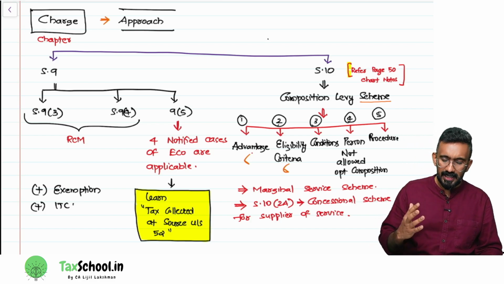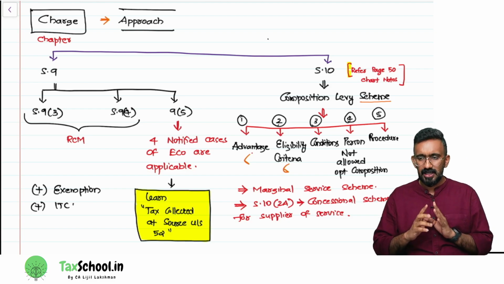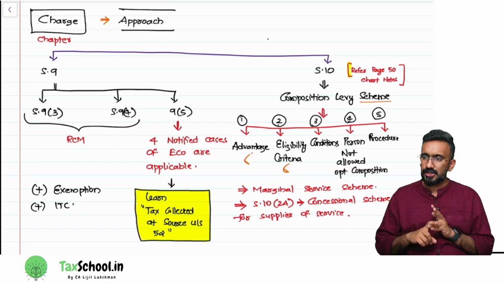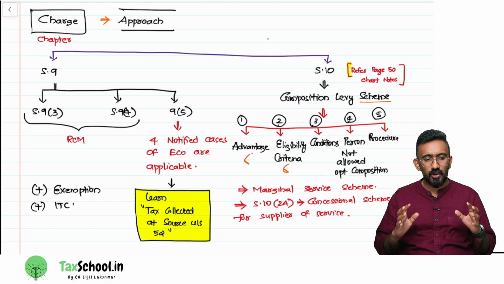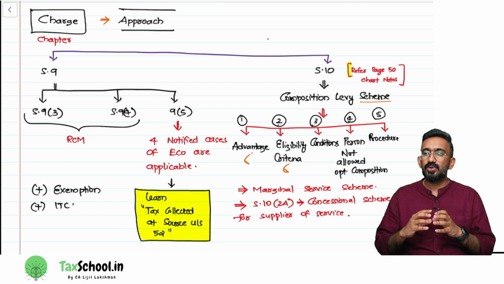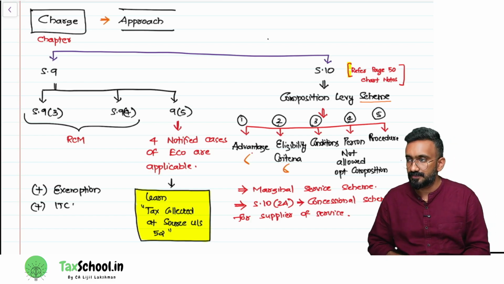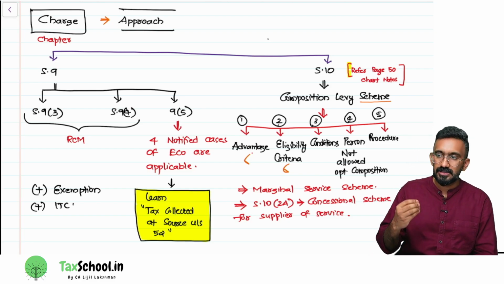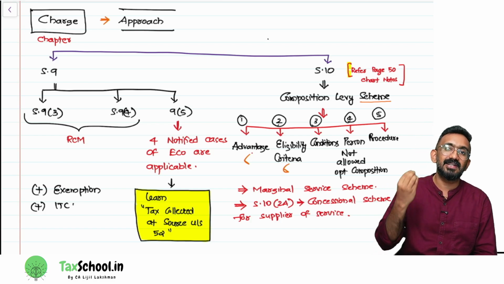In section 9, there are 3 subsections you have to importantly learn, which are subsection 3, subsection 4 and subsection 5. Only 9.3 and 9.4 talk about the reverse charge mechanism, because 9.5 talks about cases where GST is to be paid by the e-commerce operator. Now, the e-commerce operator is also dealt with in section 52, which is tax collected at source.